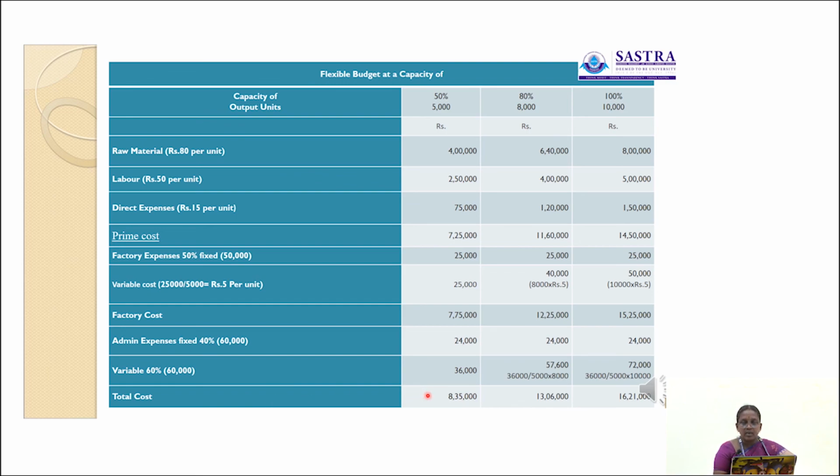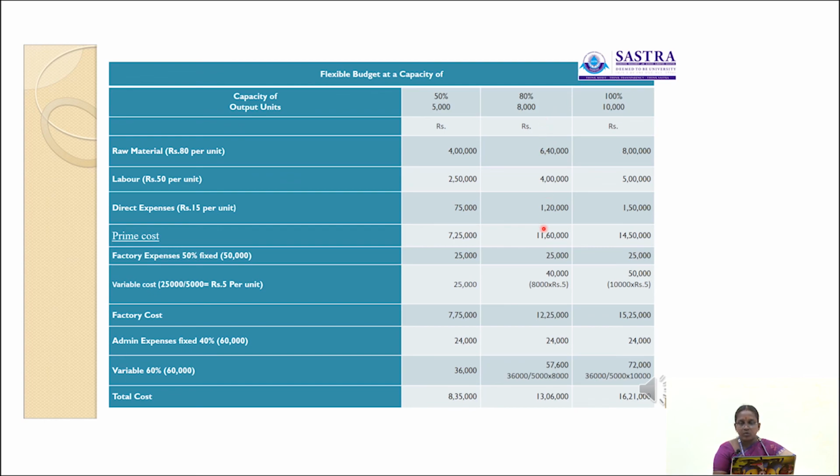So at the 50% capacity level, we produced 5,000 units. In this, 7,25,000 is the prime cost. Add factory cost, that is 7,75,000. Again we have to add administration overhead. The total cost incurred for production of 5,000 units at 50% capacity level is 8,35,000. Then next we have to find out at 80% capacity level for producing 8,000 units.